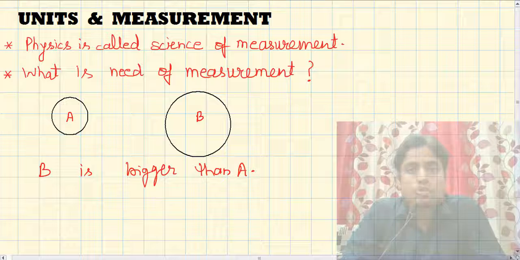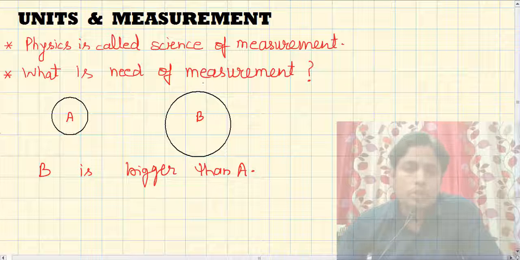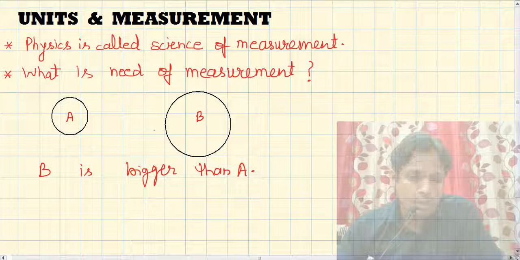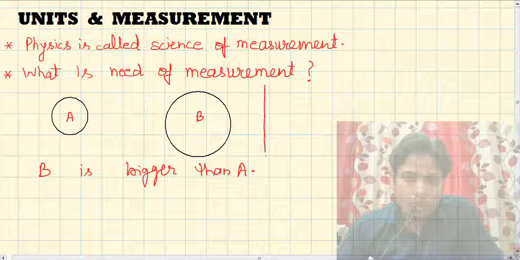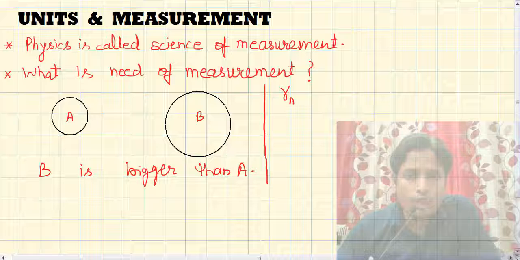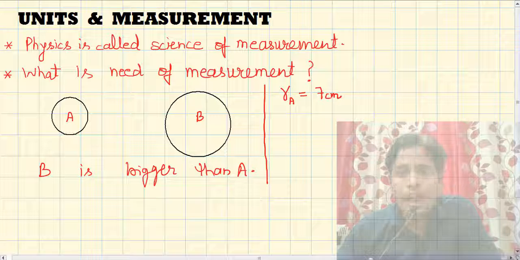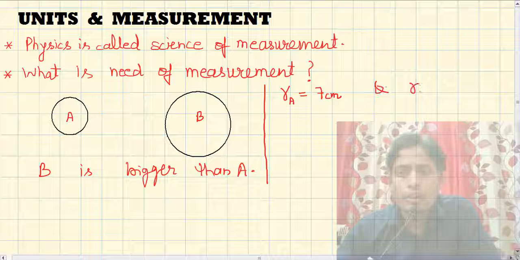Suppose we do the measurement and we find that the radius of A is 7 centimeter and the radius of B is 14 centimeter.